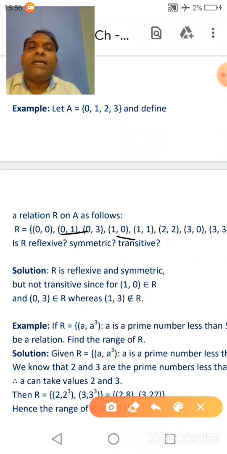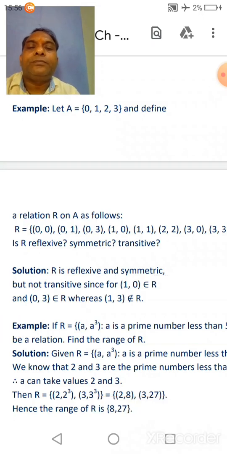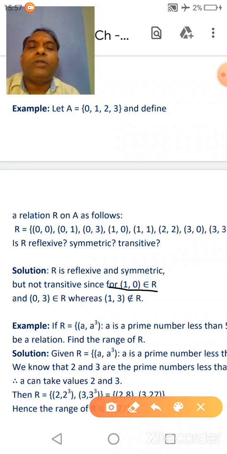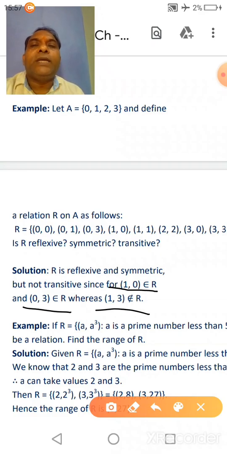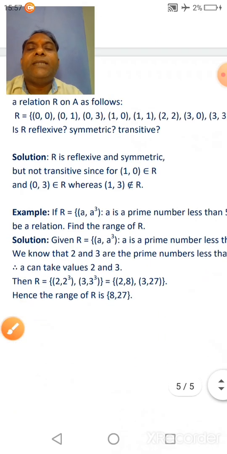Now this relation is not transitive because (1, 0) belongs to R, (0, 3) belongs to R, but (1, 3) does not belong to R. So we can say that this relation is not transitive relation. Clear?